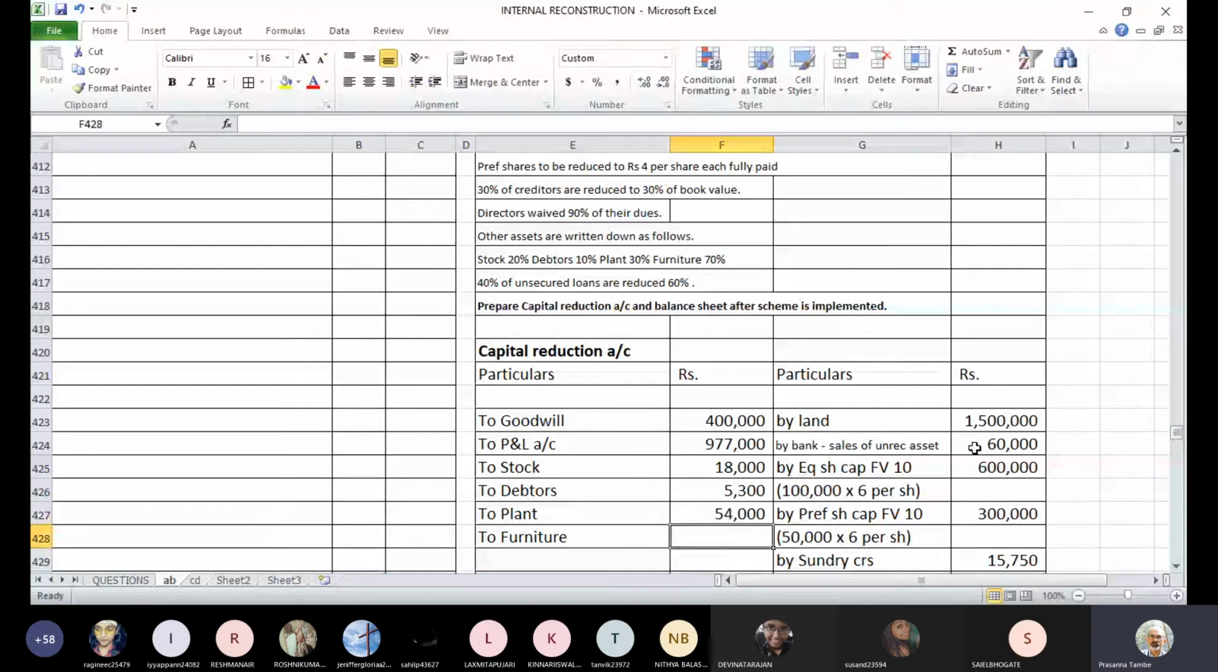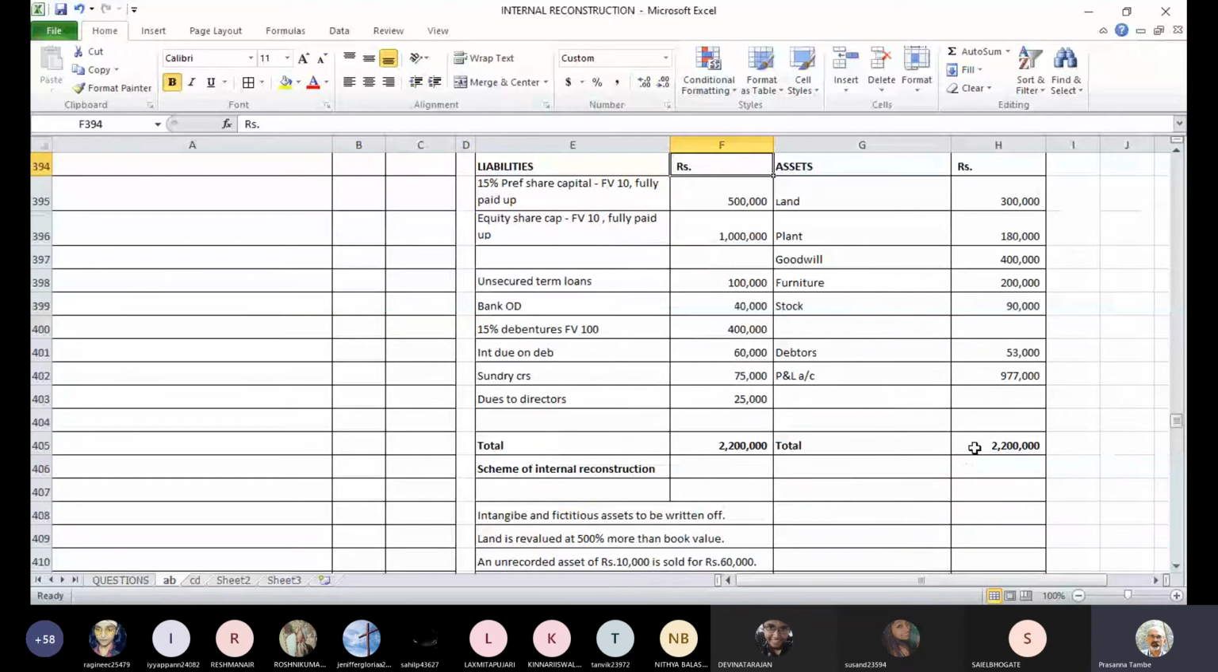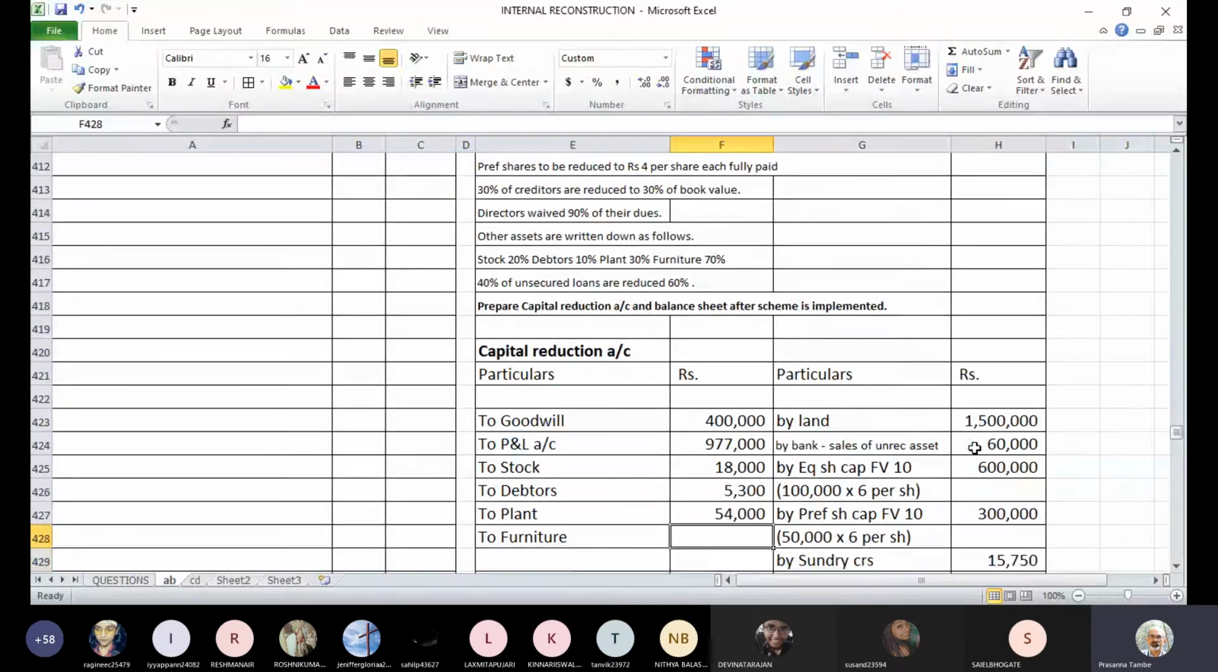And furniture is written off by 70%. What is the value of furniture? Furniture is 2 lakhs. So 70% of that will be 1,40,000. So 1,40,000 worth of furniture has been written off in terms of value under the scheme of internal reconstruction.